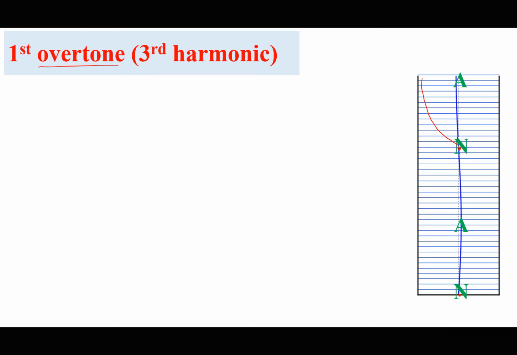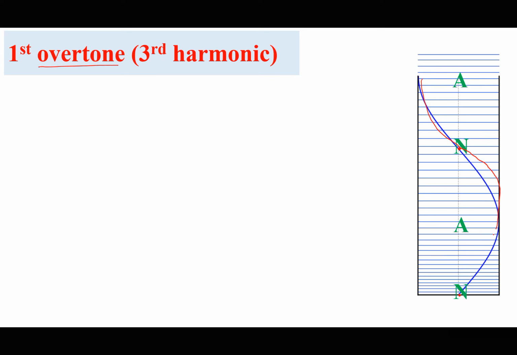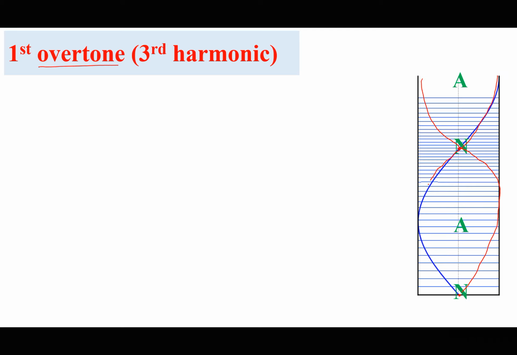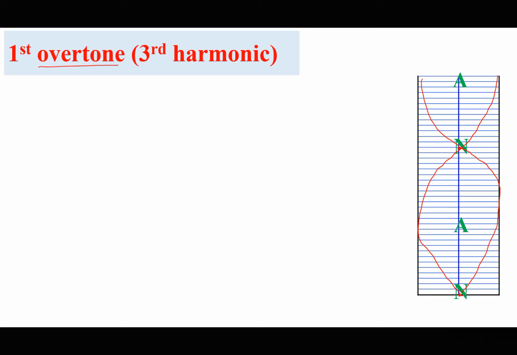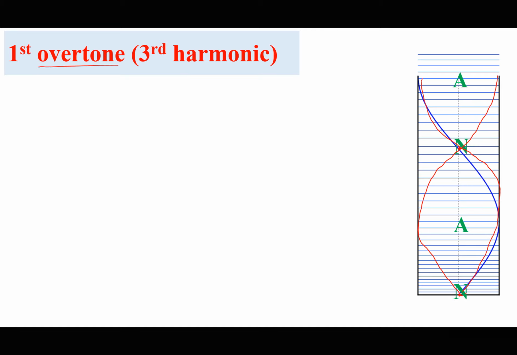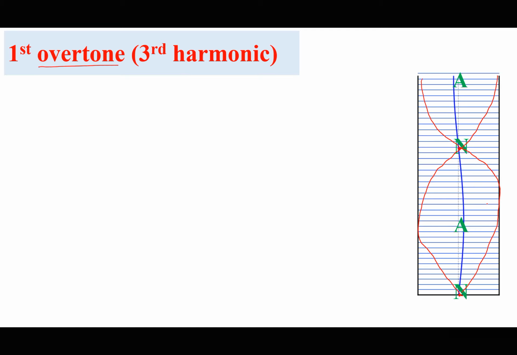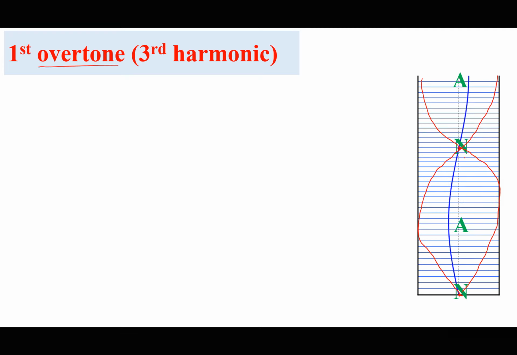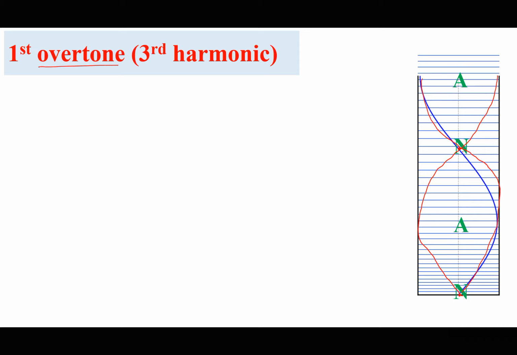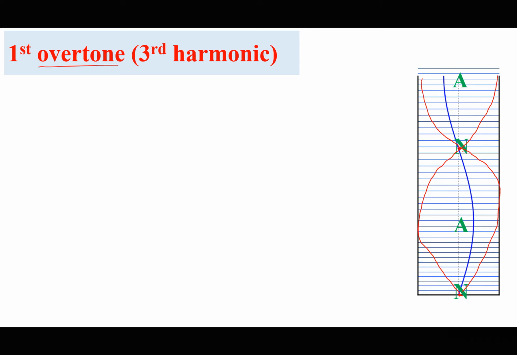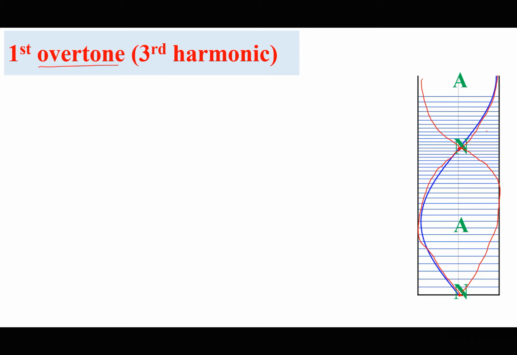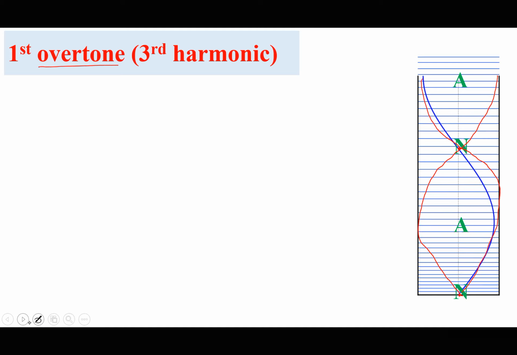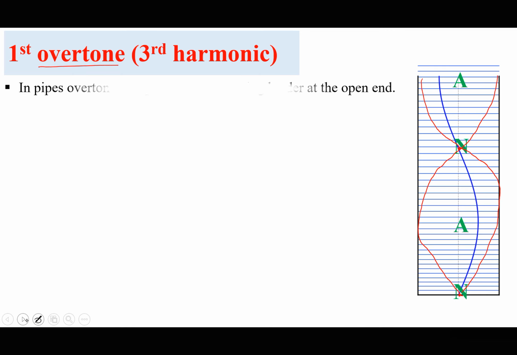So we have now created another node, but in the process, we have come up with another antinode. This is what is happening here. In the process of creating another node, another antinode is going to be created, because we cannot have a node at the open end. We shall always have an antinode. So therefore, what is happening is actually something like this.